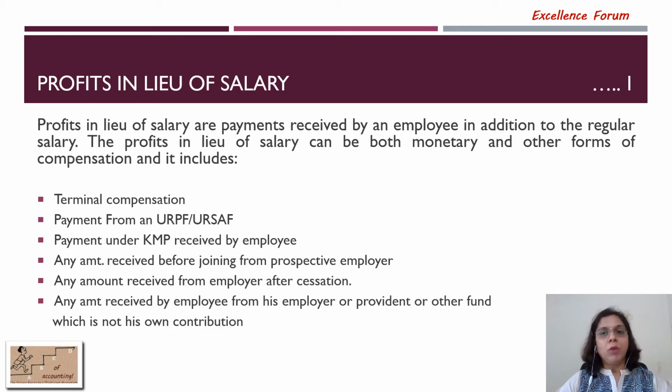This can be both monetary as well as other forms of compensation, and it includes terminal compensation, payment from an unrecognized provident fund or unrecognized superannuation fund, payment under KMP received by an employee, any amount received before joining from the prospective employer, any amount received from the current employer after cessation of employment, any amount received by an employee from his employer or provident or other fund which is not his own contribution.